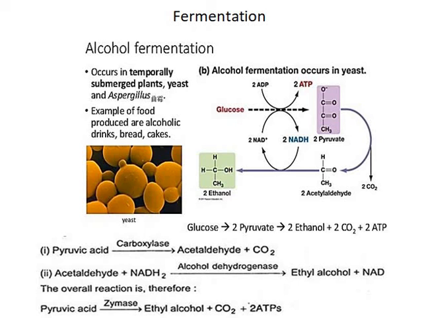In the next step, acetaldehyde is converted into ethyl alcohol by the enzyme alcohol dehydrogenase in the presence of NADH2. Acetaldehyde reacts with NADH2 in the presence of alcohol dehydrogenase, giving rise to ethyl alcohol and NAD. So during fermentation, the pyruvate is converted into ethyl alcohol and carbon dioxide, and two molecules of ATP are formed.